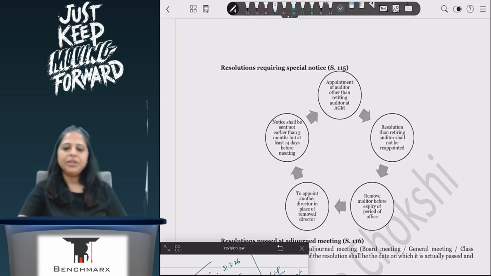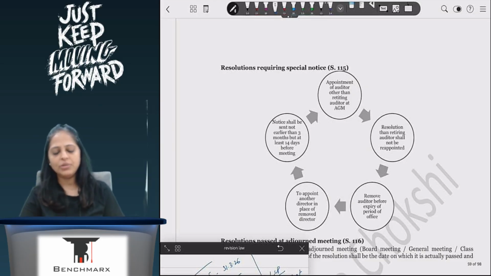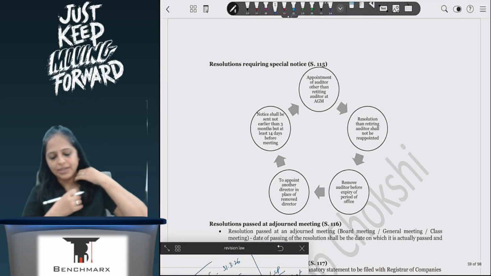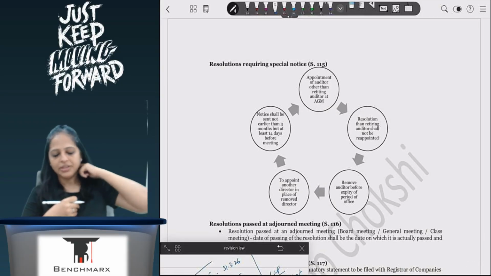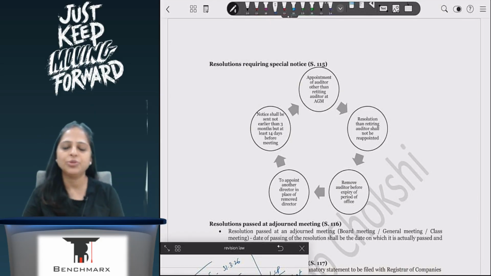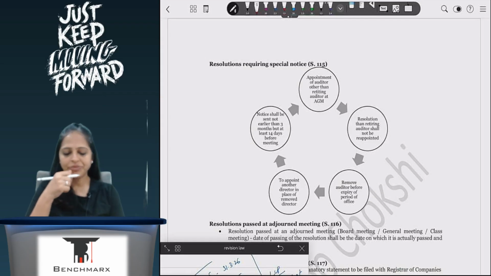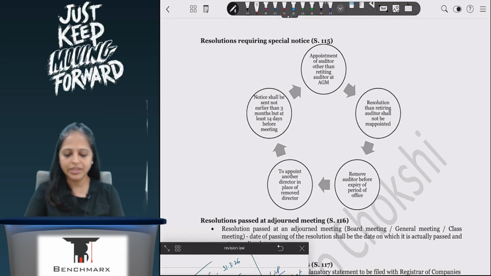Yes. Now coming to resolutions which require special notice. Special notice is required only for 4 things, and this special notice you will have to send not earlier than 3 months, but at least 14 days before the meeting. And special notice we also study when we are doing accounts of companies, so we do it there, because director part is something that is not applicable for us this year.